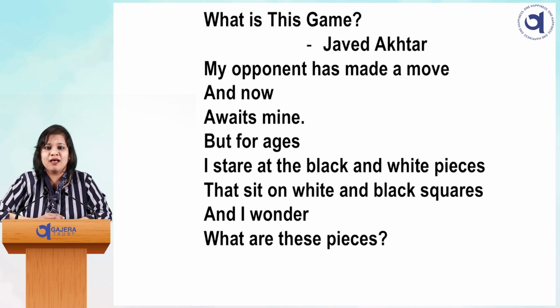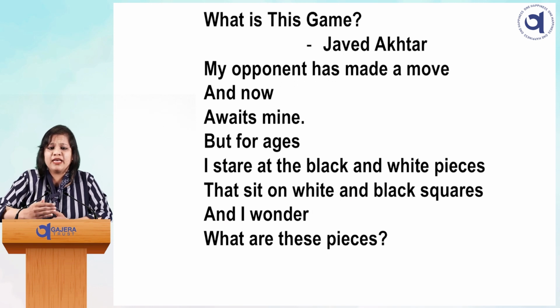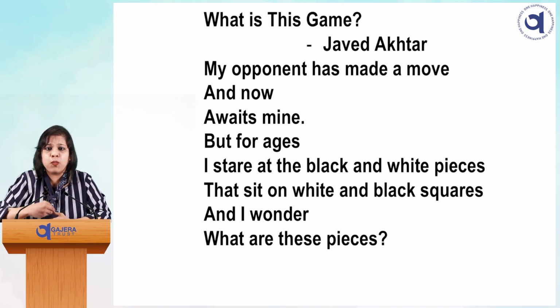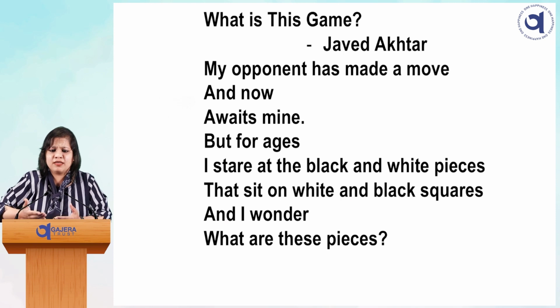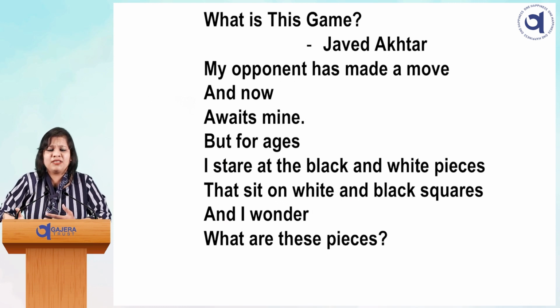In this stanza, the poet is playing chess, and at that time his competitor has given a move and now he is waiting for the poet. But for a long time he thinks that what are these pieces? What are these black and white squares? So he continuously thinks that what are these pieces? The first question arises in his mind about the pieces.